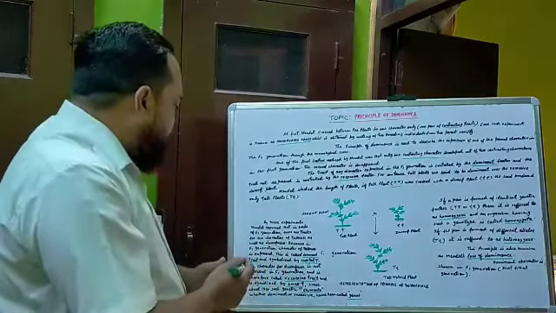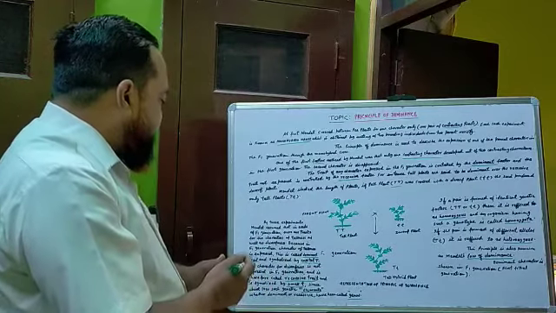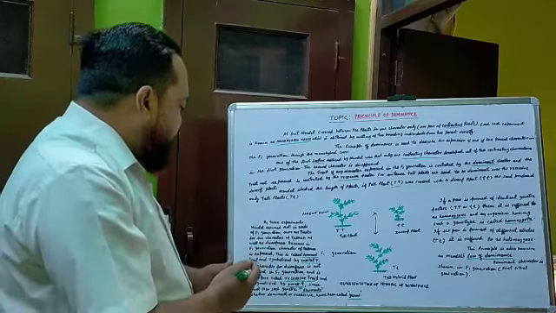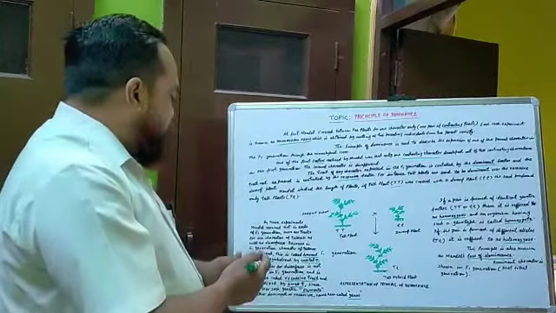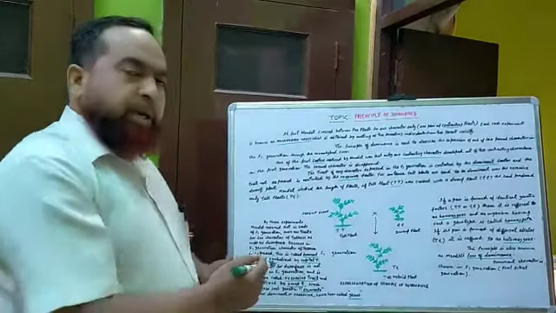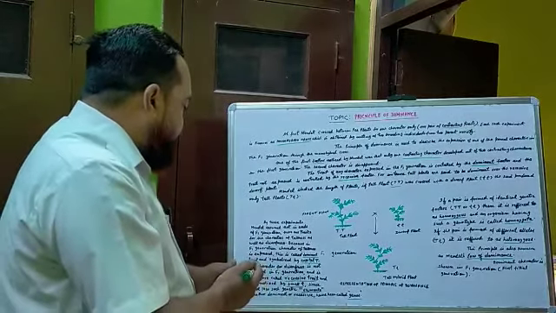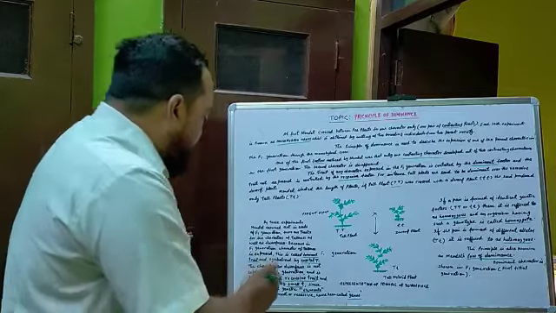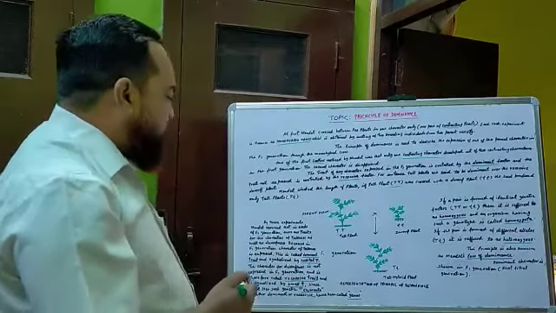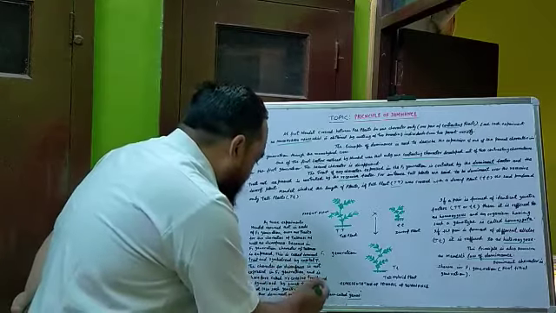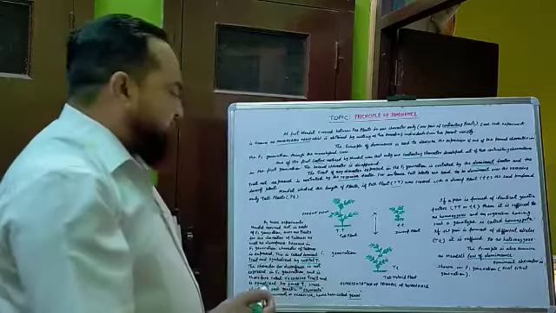Because in the F1 generation the character of tallness is expressed, this is called the dominant trait and symbolized by capital T. The character of dwarfness is not expressed in the F1 generation and is therefore called the recessive trait and is symbolized by small t.